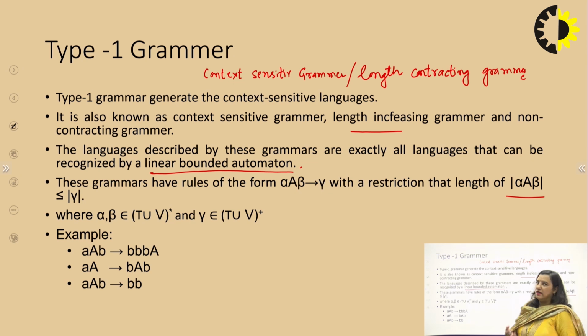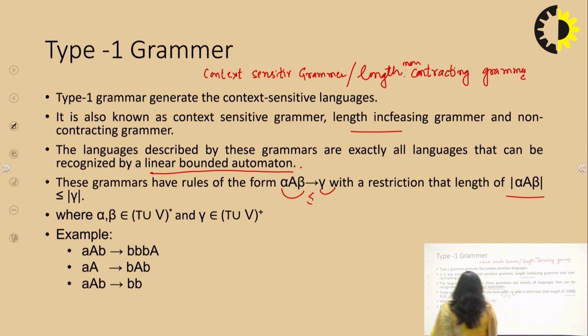So how to identify such grammars? The rules given are in the form alpha A beta goes to gamma, with the restriction that the length of the left hand side should be less than or equal to the length of the right hand side. That's why it is known as length increasing grammar or non-contracting grammar.